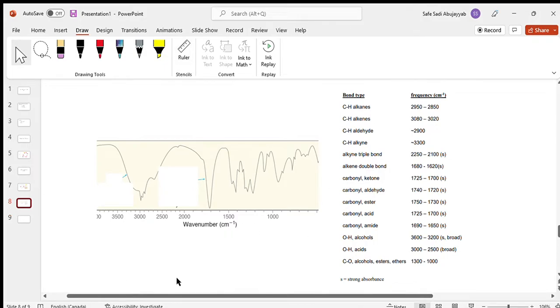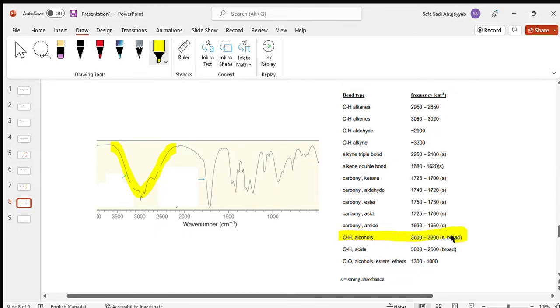So, given this IR spectrum, can you tell what these functional groups are? Well, there's always a couple patterns that we can see. Pretty noticeably, we have this fat curve over here. And it's right around 3000, a little bit higher. And just like our last one, we have another alcohol.